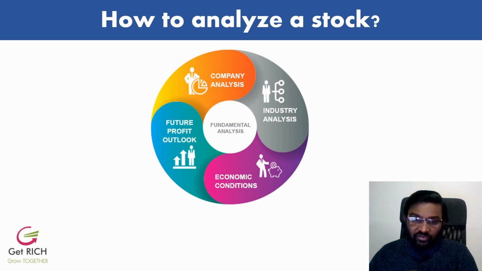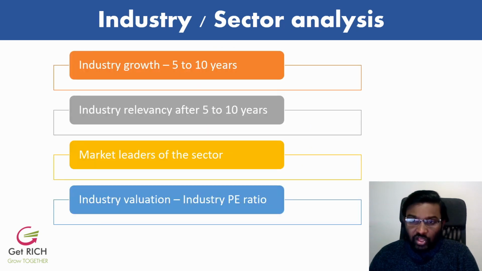Let's first have a look at how we can do industry analysis. The first one is the industry growth itself. How is the industry going to grow in the next 5 to 10 years? If the industry grows, and the stock belonging to the industry grows much higher than the industry, that's much better. So we have to know how the industry growth is going to be in the coming 5 to 10 years. How do we know this industry growth?